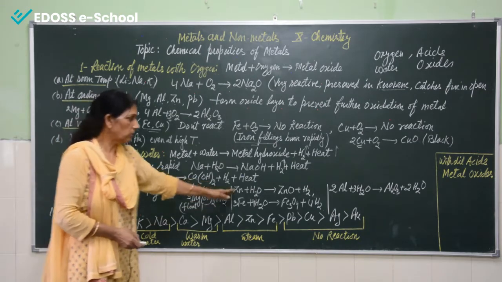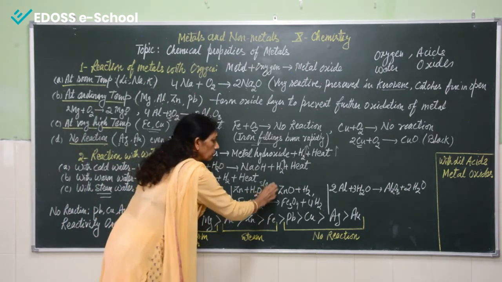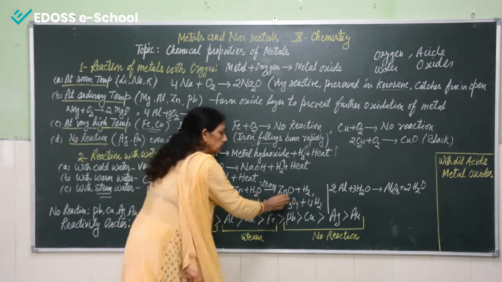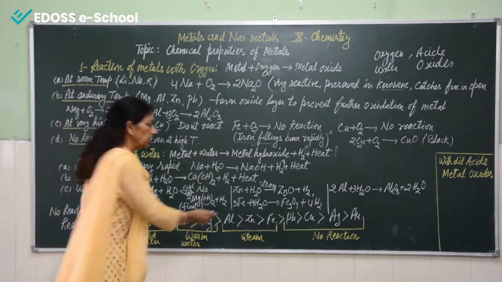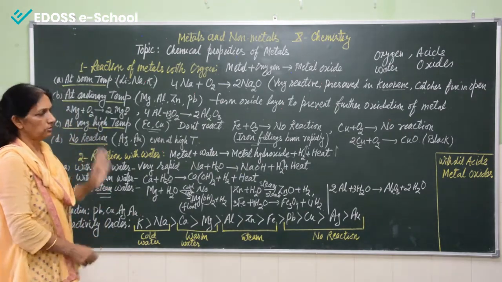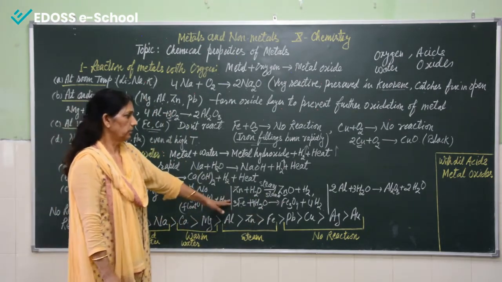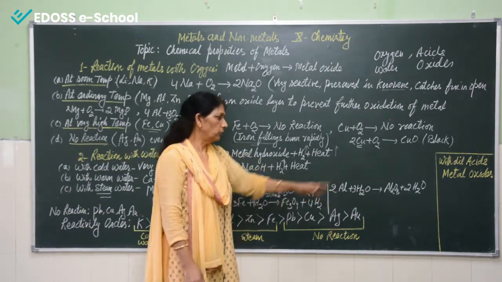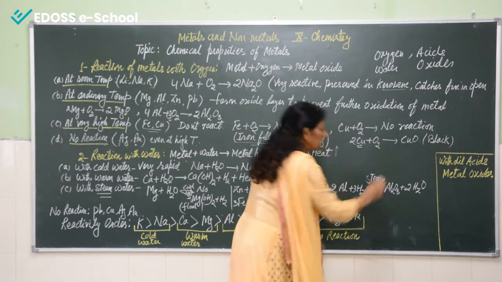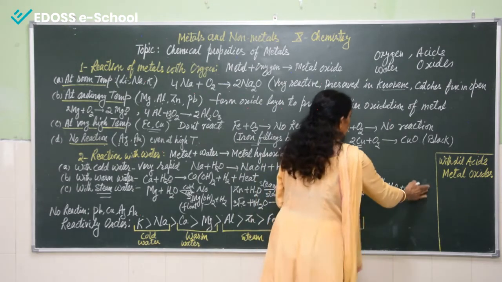Now zinc. Zinc also doesn't react with cold water, but reacts with steam. This is steam. Zinc oxide and hydrogen gas are given out, and in the same way this zinc floats on the surface. Similarly iron. Iron also doesn't react with cold water or hot water, but with steam. It forms oxide and hydrogen gas is given out. And similarly aluminium also. Aluminium doesn't react with cold water or hot water, but with steam. It gives aluminium oxide and hydrogen gas is given out.